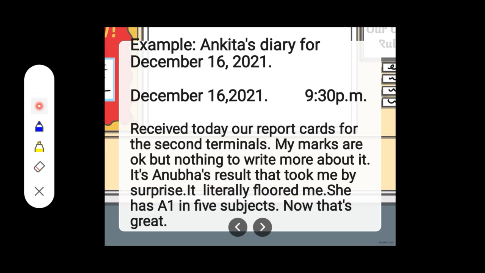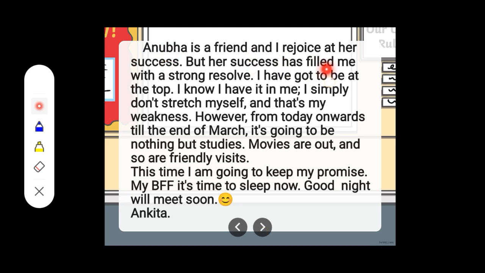Now, that's great. Anupa is a friend and I rejoice at her success, but her success has filled me with a strong resolve. I have got to be at the top. I know I have it in me. I simply don't stretch myself, and that's my weakness. However, from today onwards till the end of March, it's going to be nothing but studies. Movies are out, and so are friendly visits. This time, I am going to keep my promise.